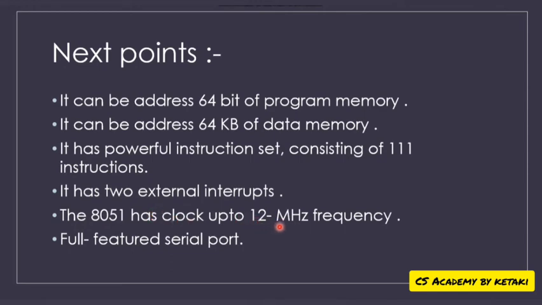So there are clocks present. The frequency of that clock is 12 megahertz. Clocks are used to set the time. Clocks are used to set or to count the counters. So which programs require how much time. Okay, so clocks are used to count the time. Okay, so 8051 has a clock up to 12 megahertz frequency. The frequency of that clock is given here.